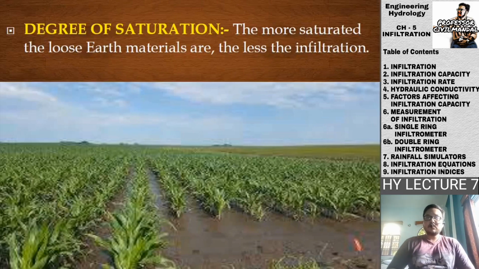Because we already discussed, if the pores are already filled up with water, there will be no extra space for the extra amount of water to flow through the particular pores. So the pores are already blocked by the already present water. So the degree of saturation is very much important. If the degree of saturation is more, then our infiltration will be less.